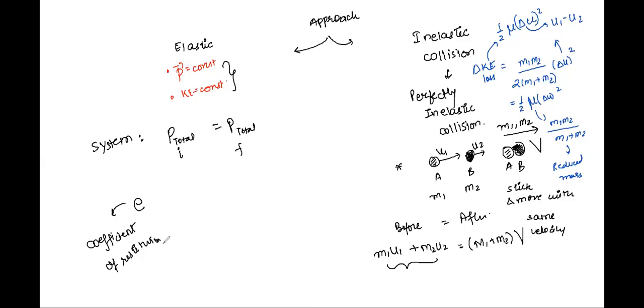So coefficient of restitution is a very special term which tells you about the ratio of two things. One is relative velocity of approach and the other is relative velocity of separation, right?